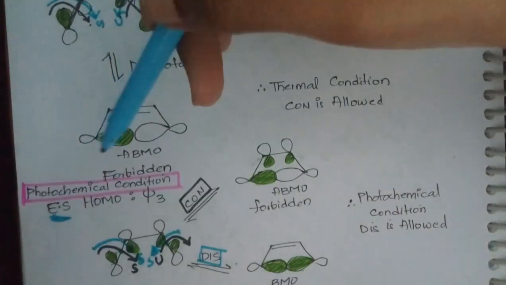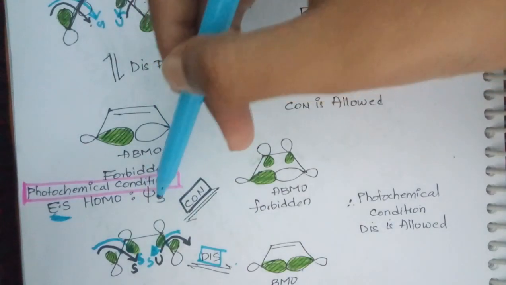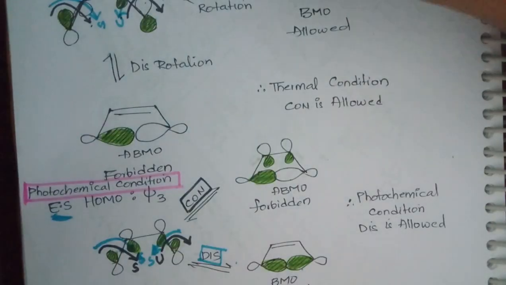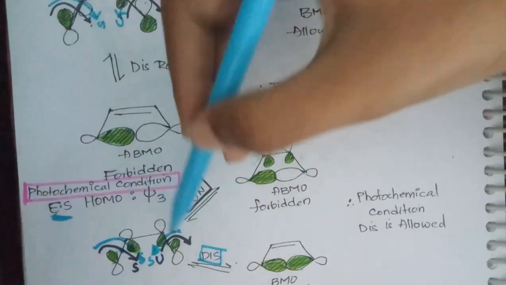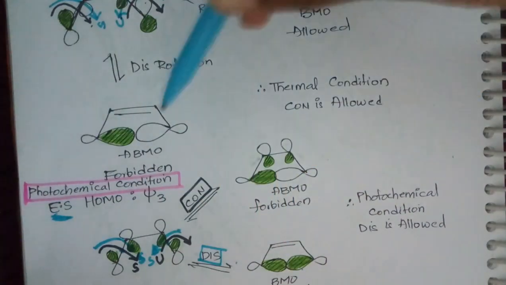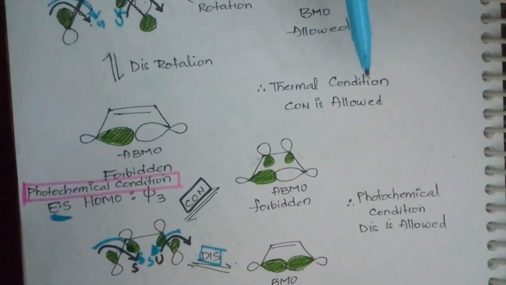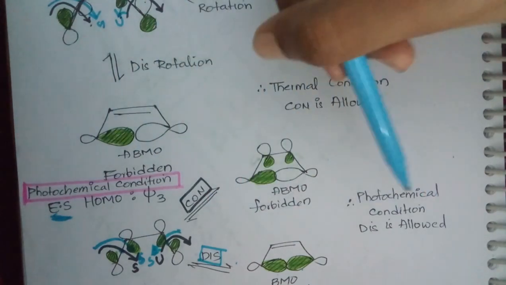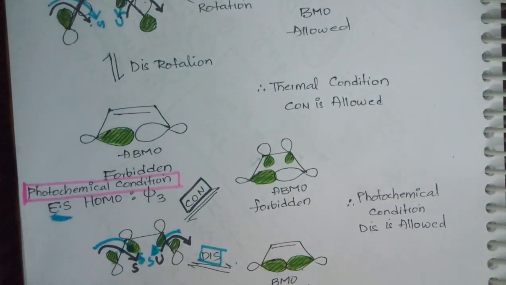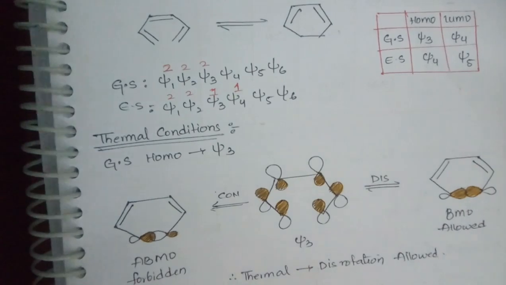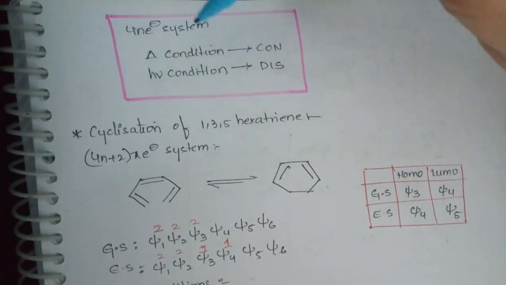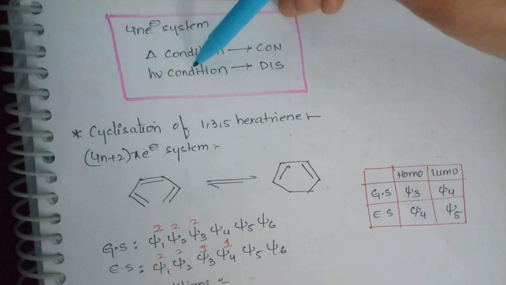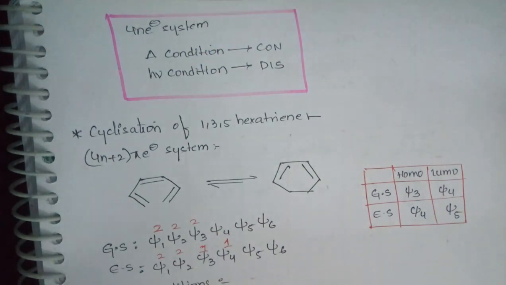Now in photochemical you have Xi3. Xi3 means it has a mirror symmetry. For mirror symmetry, as discussed in the previous video, disrotation will be allowed. In the same way, under thermal condition conrotation is allowed, and under photochemical condition disrotation is allowed for a 4n pi electron system. Here we have to draw it in the form of a box showing the 4n pi electron system.